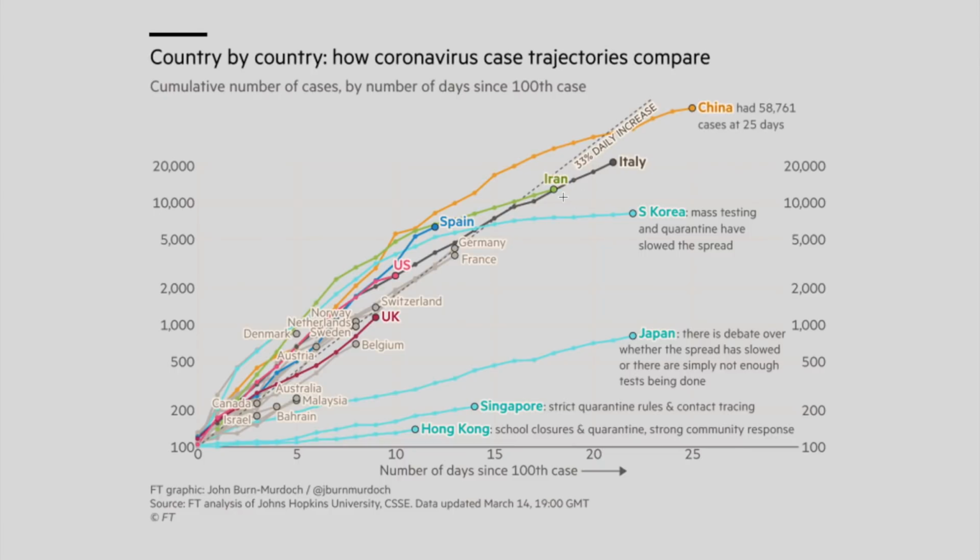So we're already seeing drastic measures being taken in different countries, and we're already seeing a slowing in the growth rate of new confirmed cases. And this is fantastic news because this is what we're all about. We're looking to flatten the exponential curve.